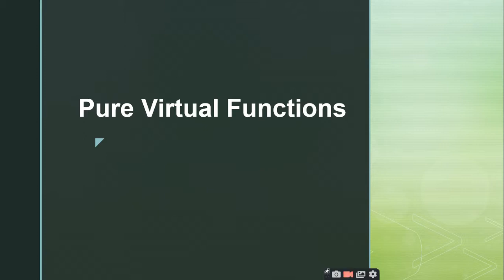So let us start our discussion with the pure virtual functions. I think this particular topic we have discussed in the earlier unit also, right? Can anybody tell me what actually is the pure virtual function? That doesn't have any body, sir. Super, right? So a pure virtual function is a member function of the base class which does not have any body, right? So we can also call them do nothing functions, since they are not intended to do anything. Sometimes we can also call them abstract functions.